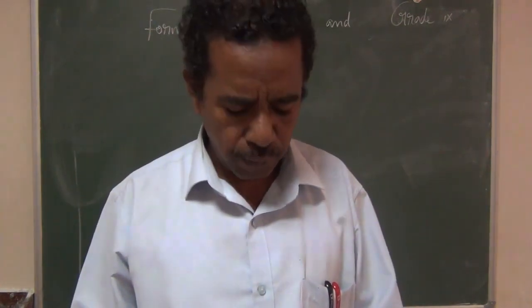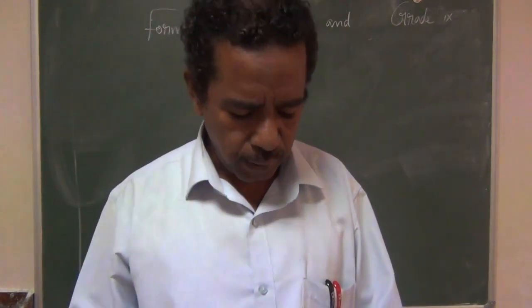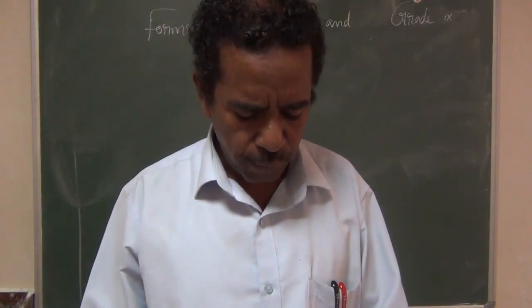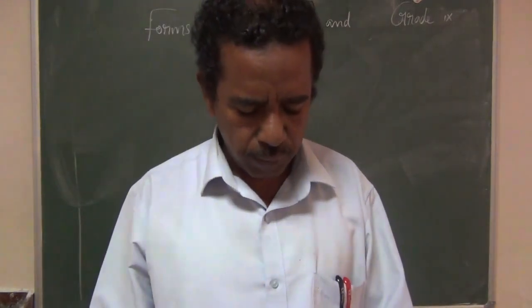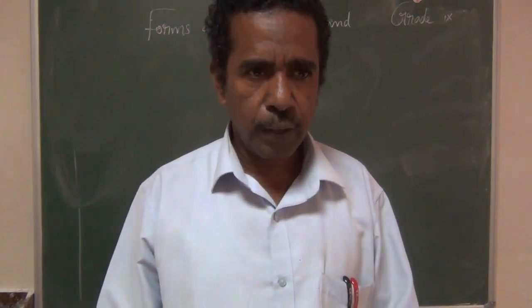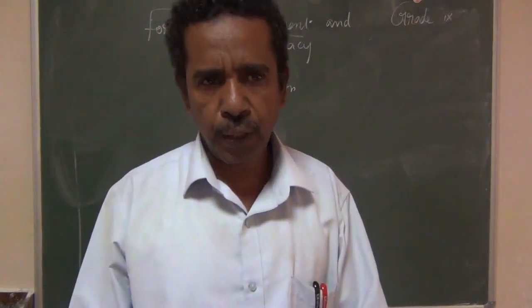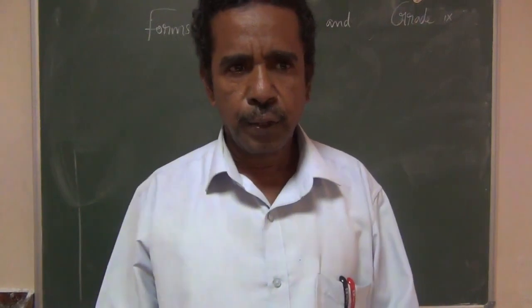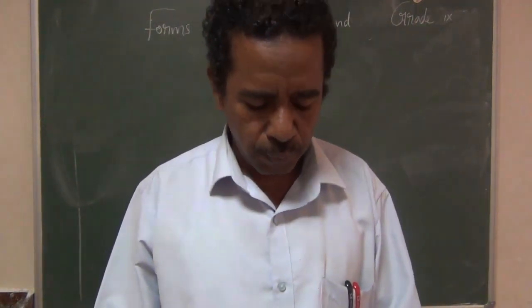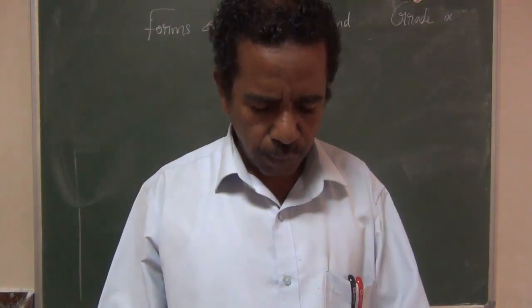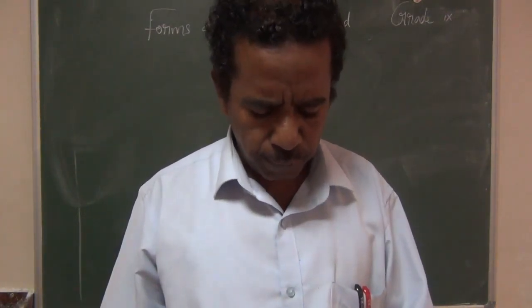Our country is an example of parliamentary form of government, and USA is an example of presidential form of government. These are the two forms.